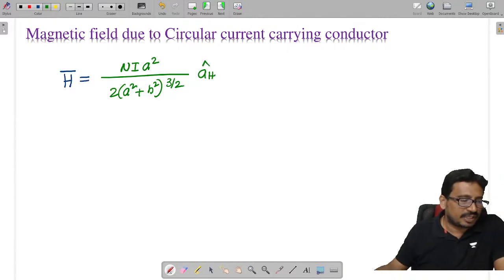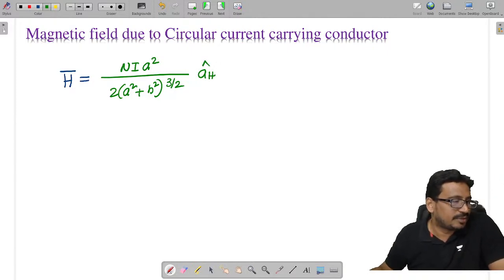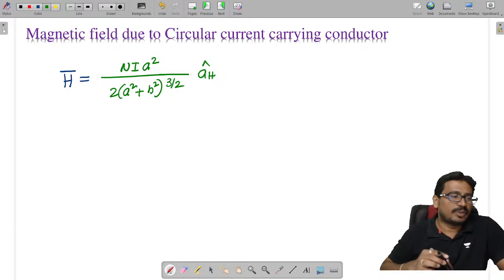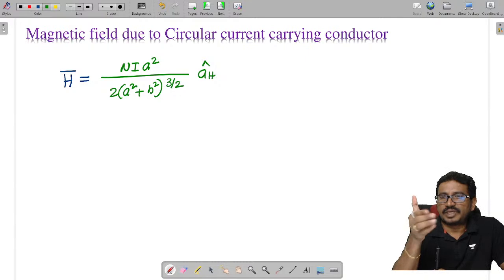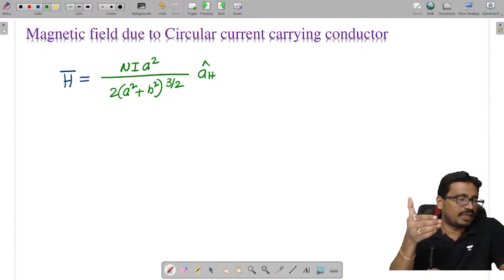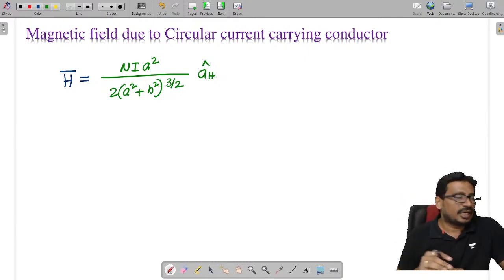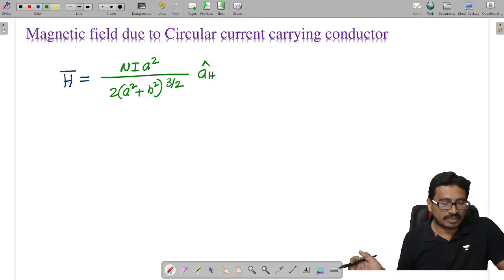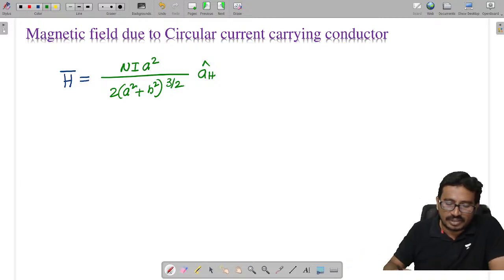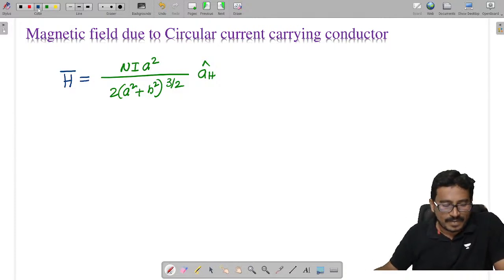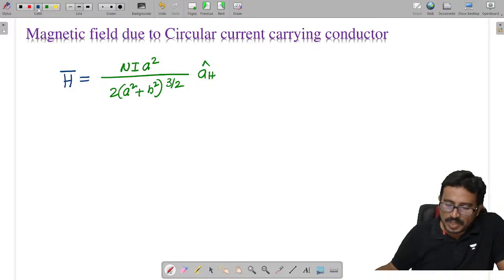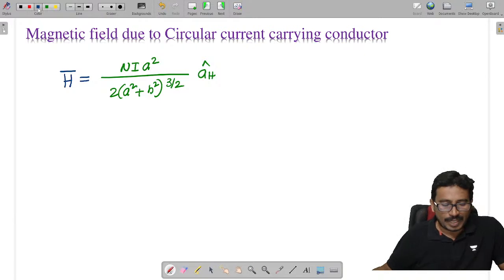I'm indicating we can get the direction of this magnetic field by using the right hand thumb rule. If the thumb is the current direction, the curling fingers will give the direction of the magnetic field. This is the magnetic field.